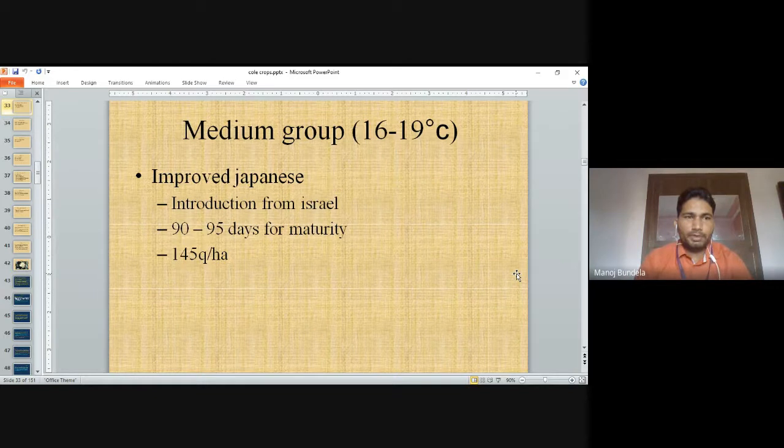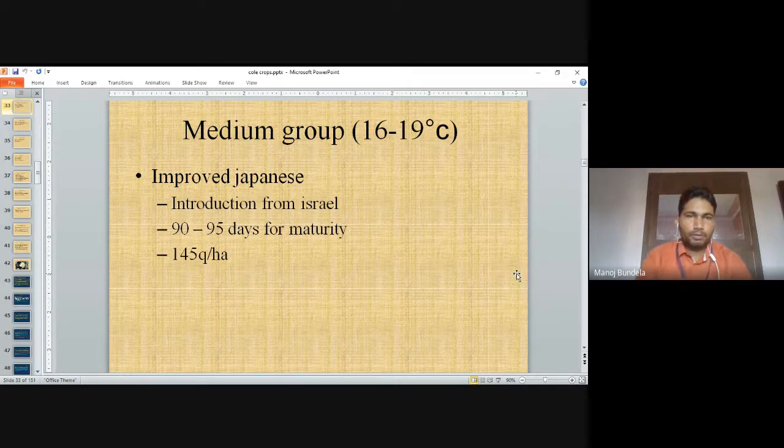Medium group. For the medium group, a temperature of 16 to 19 degrees centigrade is required. The improved Japanese. It is introduced from Israel. It takes 90 to 95 days for maturity. The yield is 145 quintal per hectare.